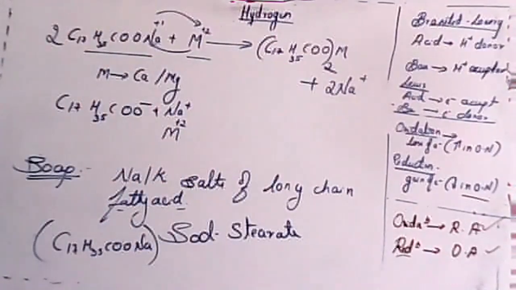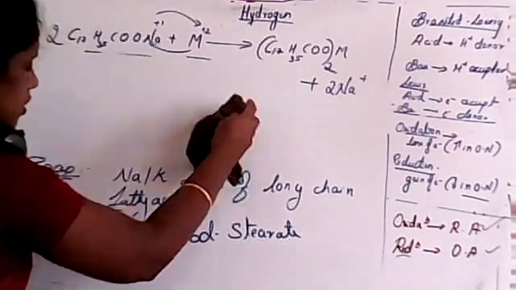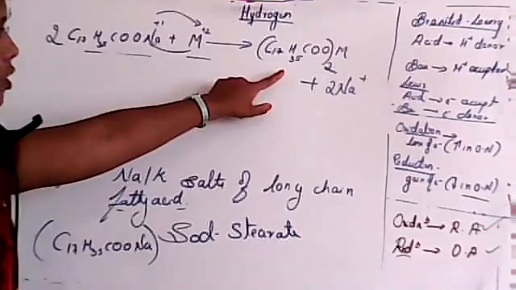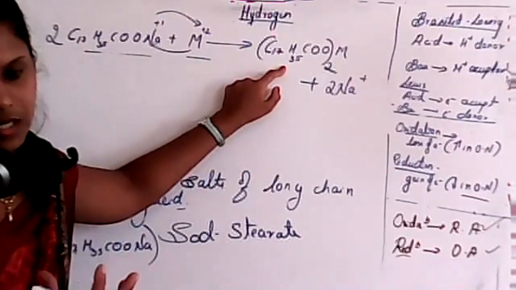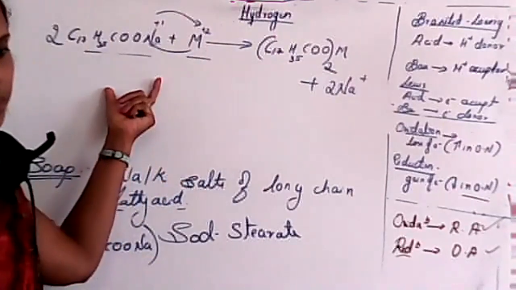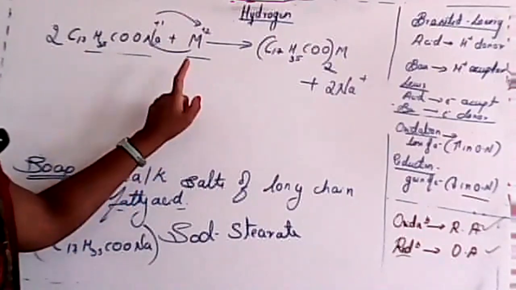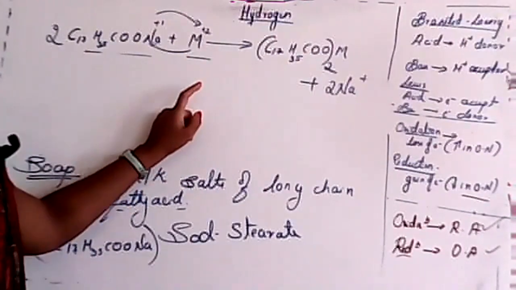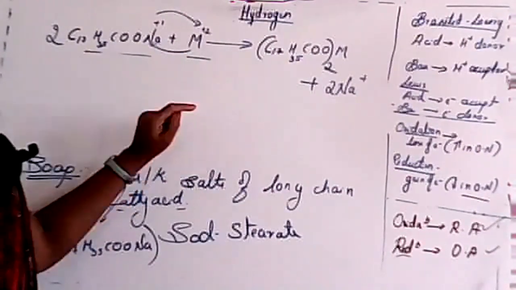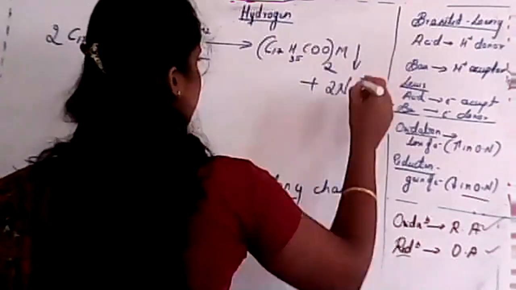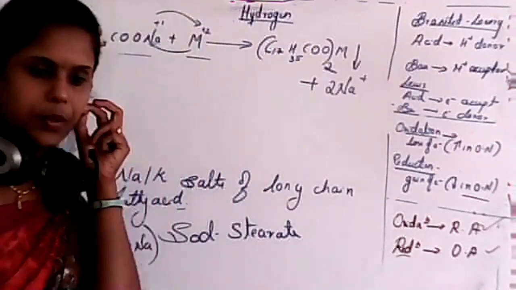So this is nothing but your precipitate, or some hard substance which is formed. It gives a precipitate of calcium and magnesium stearate. We consider a downward arrow mark for precipitate.